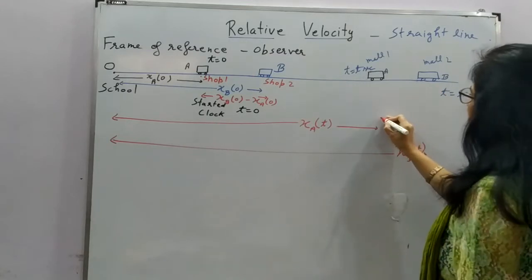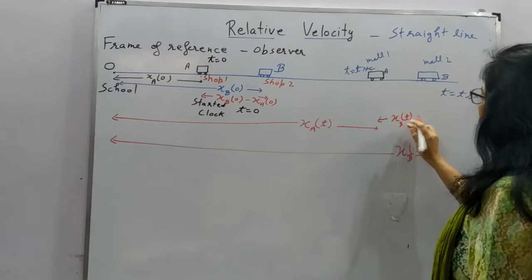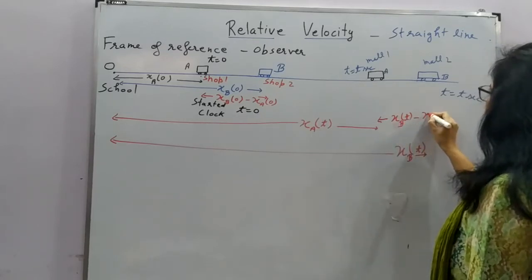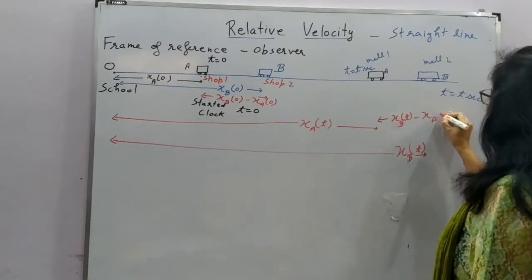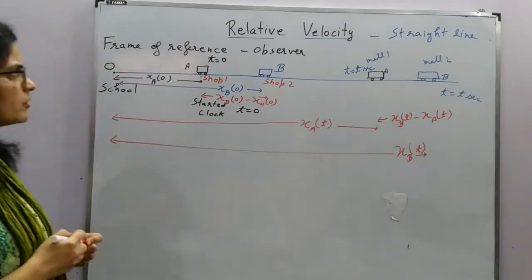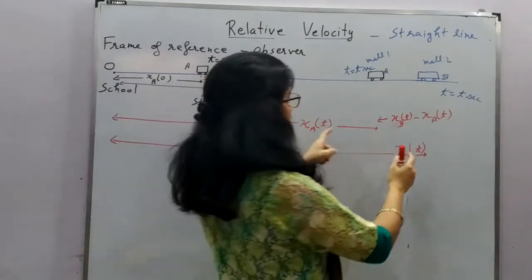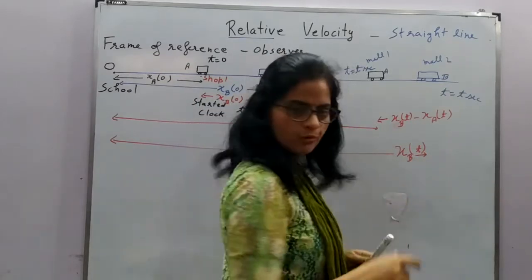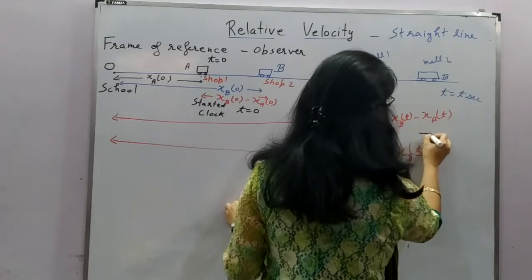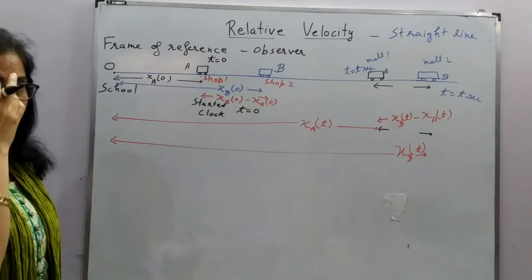Final separation between the buses is XB at time t minus XA at time t. This diagram is very important to understand because you have to understand what is the initial separation between the two and what is the final separation between the two. This is XB(t) minus XA(t).